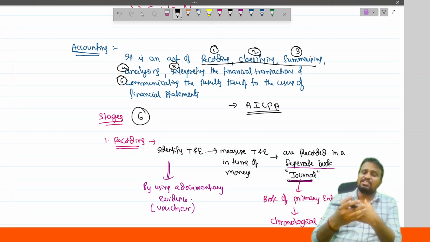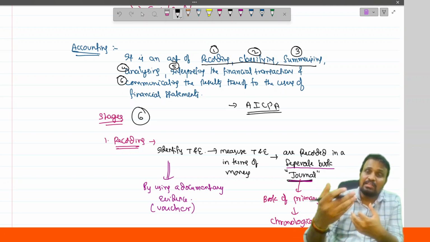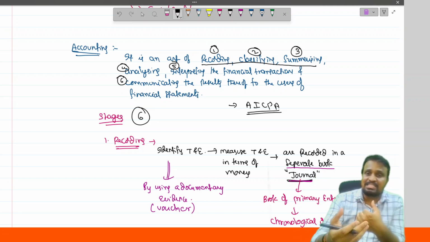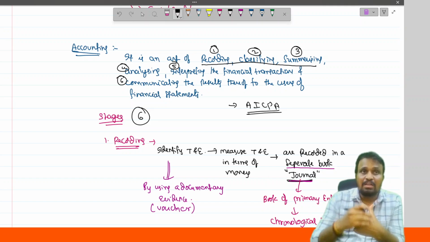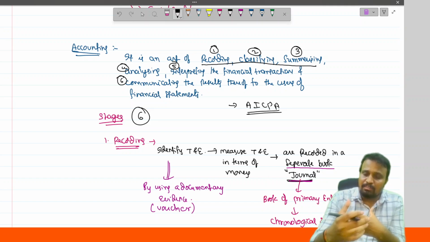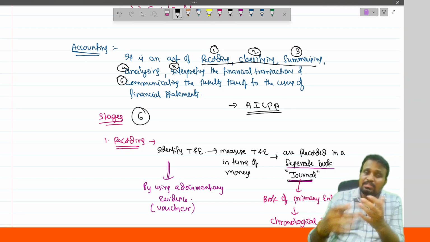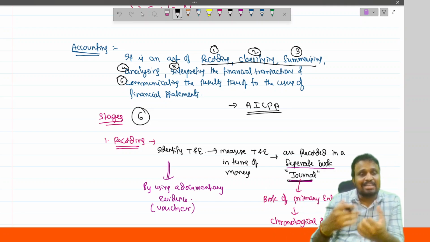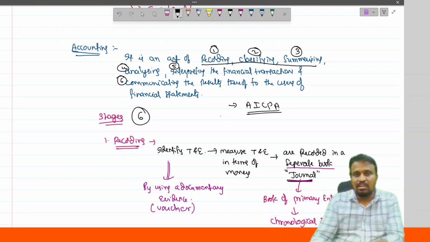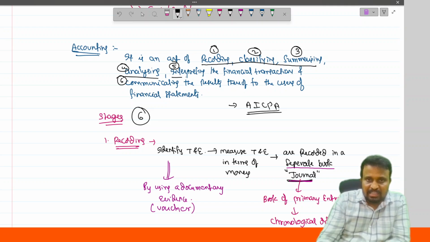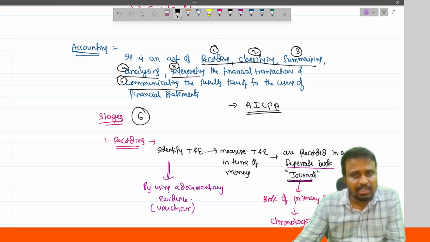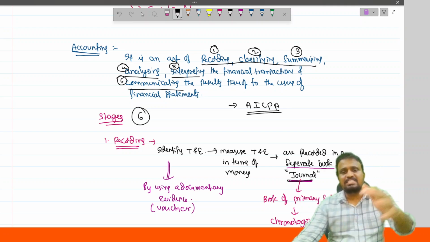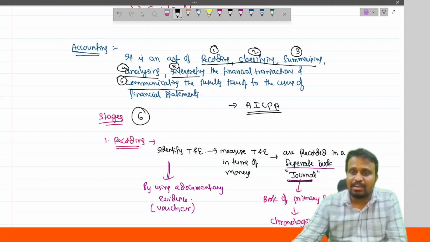If you provide the financial statement directly to the users, they may be unable to understand exactly what the business provided. That's why, to make it very simple, more stages were added to the definition of accounting: analyzing, interpreting, and communicating. So these six stages are there in accounting.